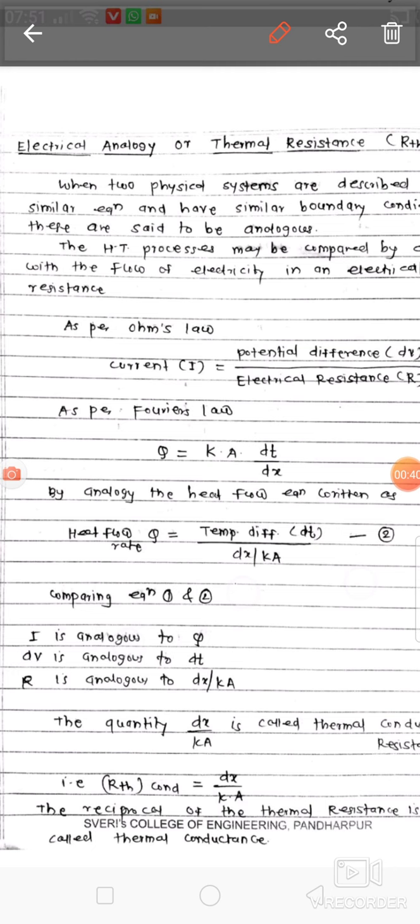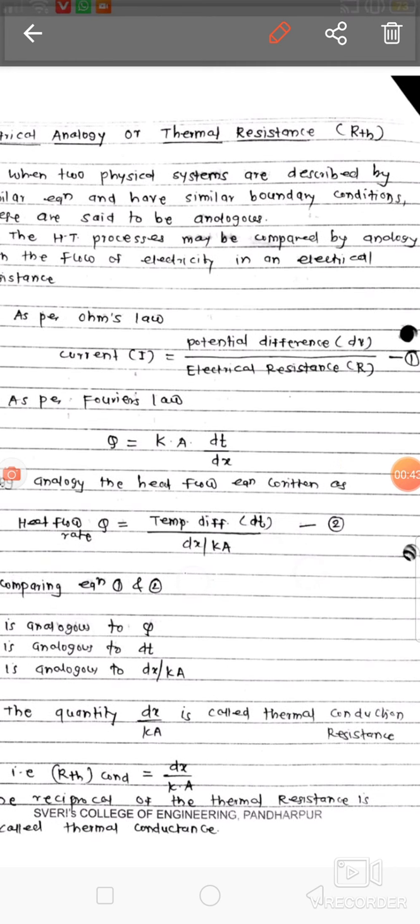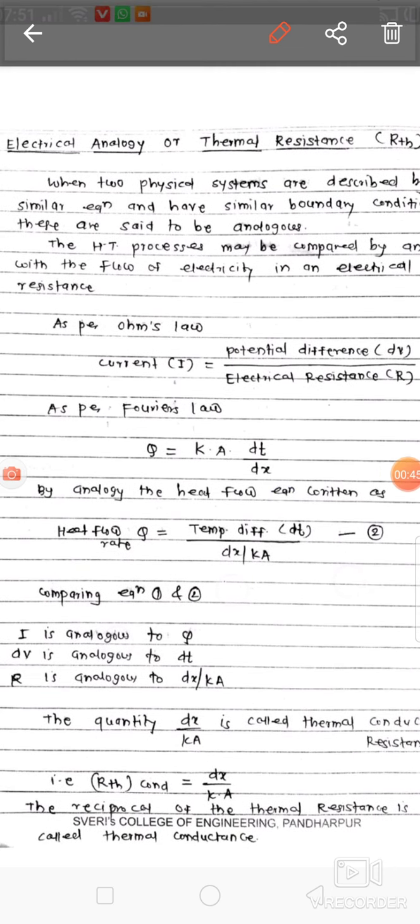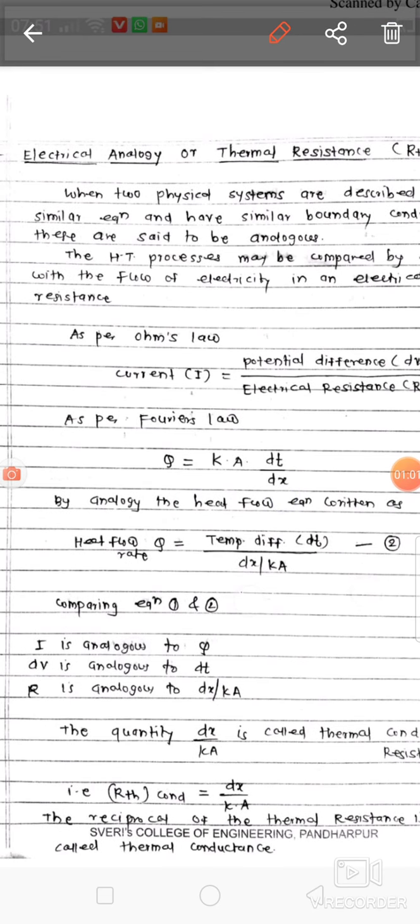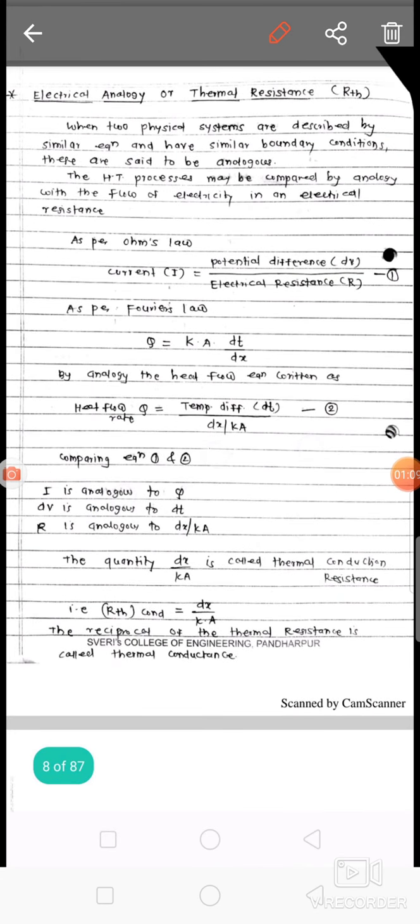When there are two physical systems, the type of equation for both physical systems is similar, and whatever the boundary conditions for one equation, the same boundary conditions apply for the other equation, at that time we say that these two physical systems are analogous to each other. So now we consider two physical systems: one is the electrical system and the other is the heat transfer system.